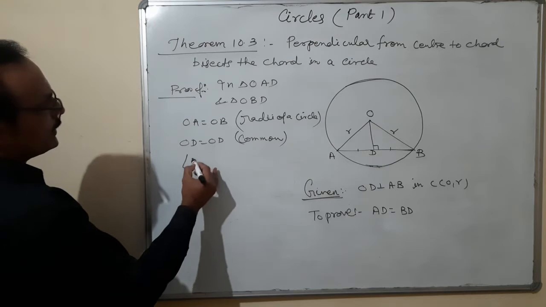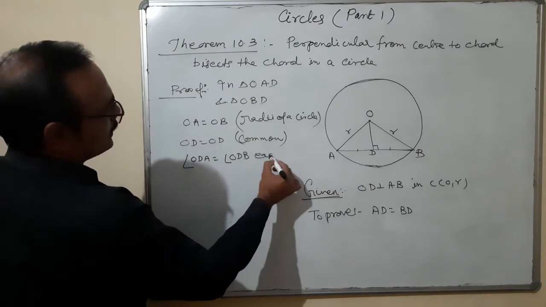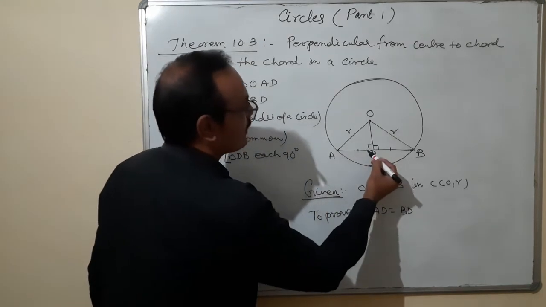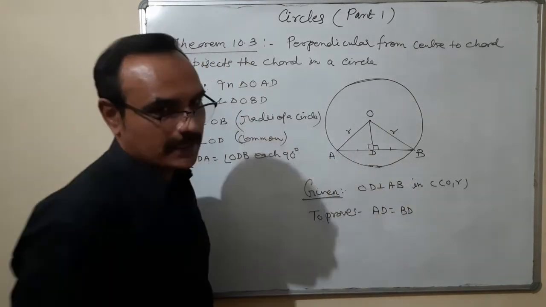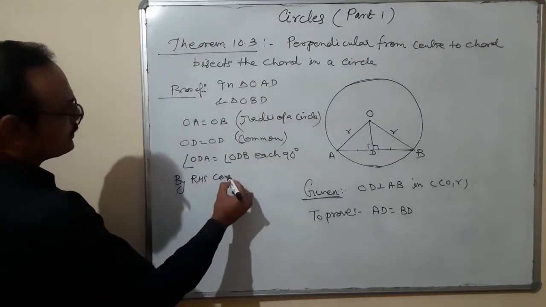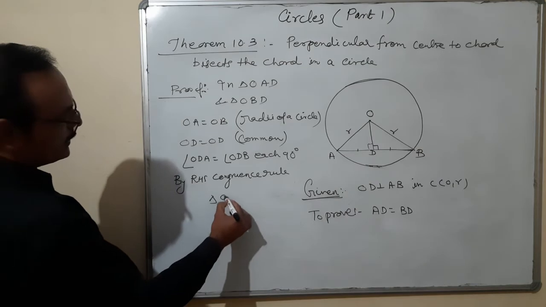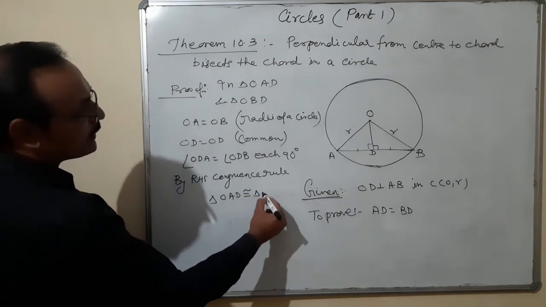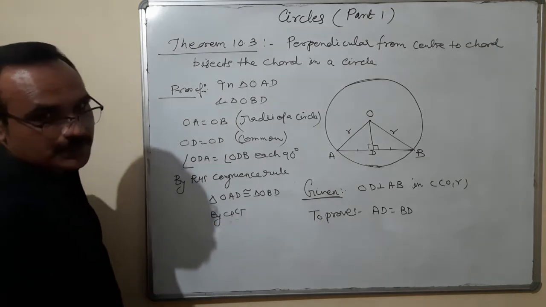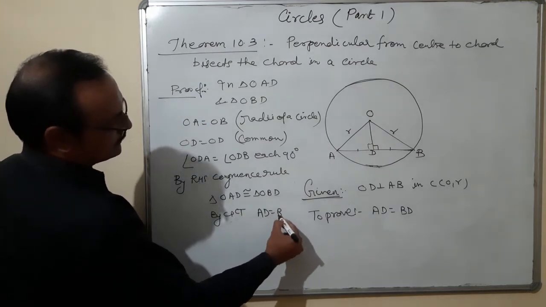It means angle ODA is equal to angle ODB, each 90. Which congruency is used here? Right angle, hypotenuse and side. By RHS congruency rule, triangle OAD is congruent to triangle OBD. Therefore, by a very common term, CPCT, AD is equal to BD. Proved.